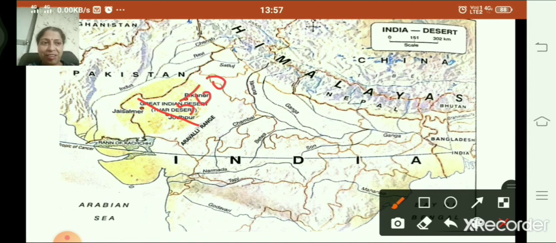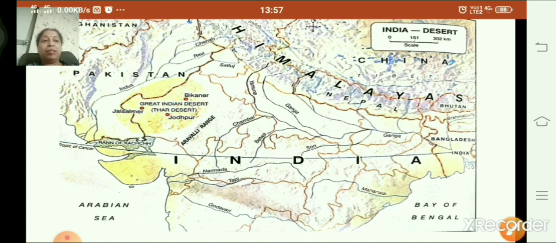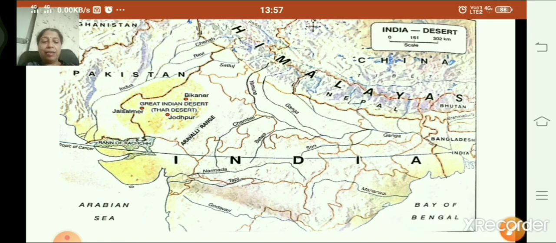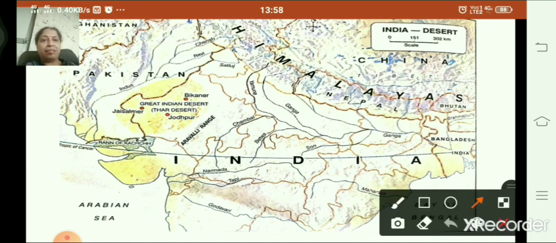Is it clear children? It covers a major part of West Rajasthan and the land here is partly rocky and partly sandy. Is that clear children? To the northeast of the Thar Desert lies the Satluj River Basin.